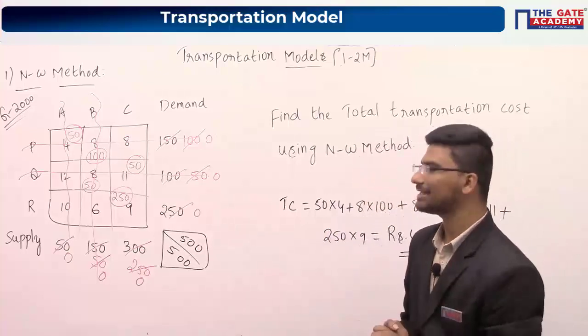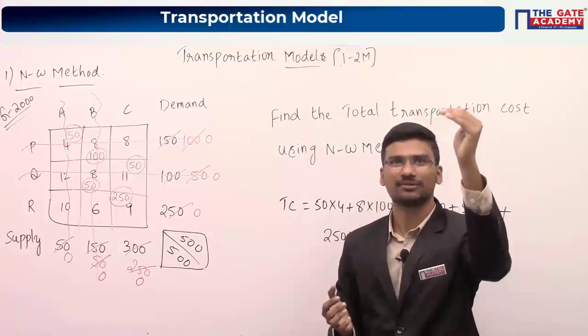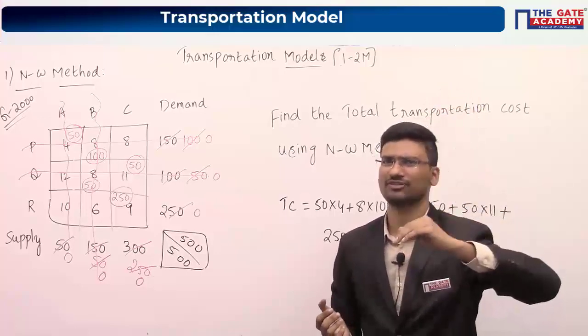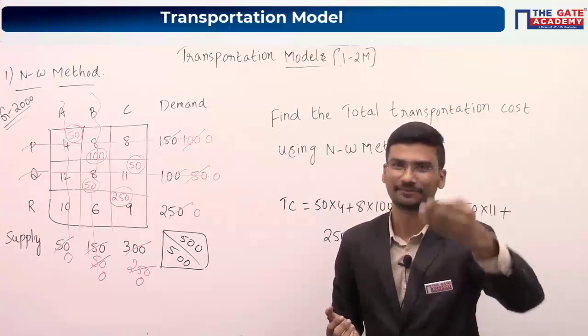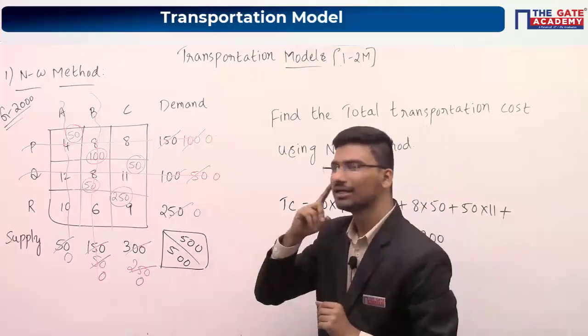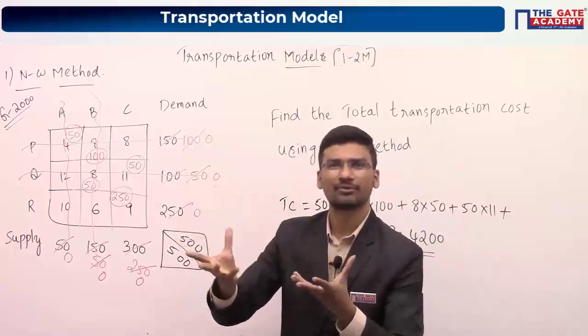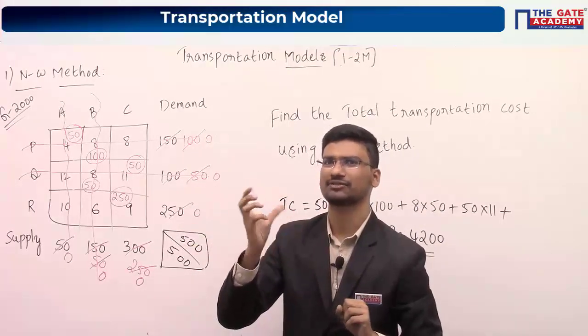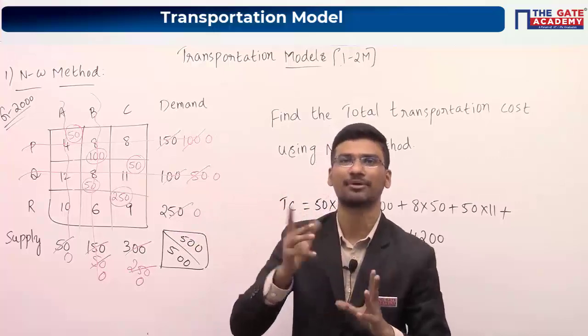One more point, please listen. What are the points which we have discussed, which we have written? All those points I am covering in these questions, numericals. We were talking about basic variables, m plus n minus 1 allocations, or m plus n minus 1 constraints also, non-redundant type of constraints.